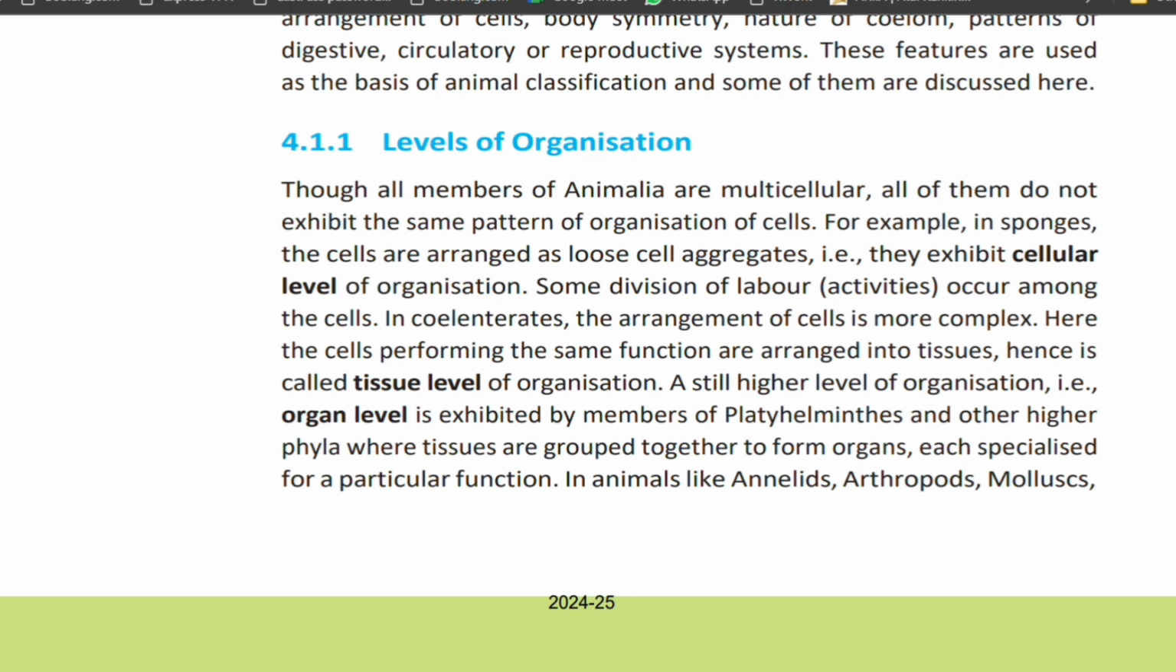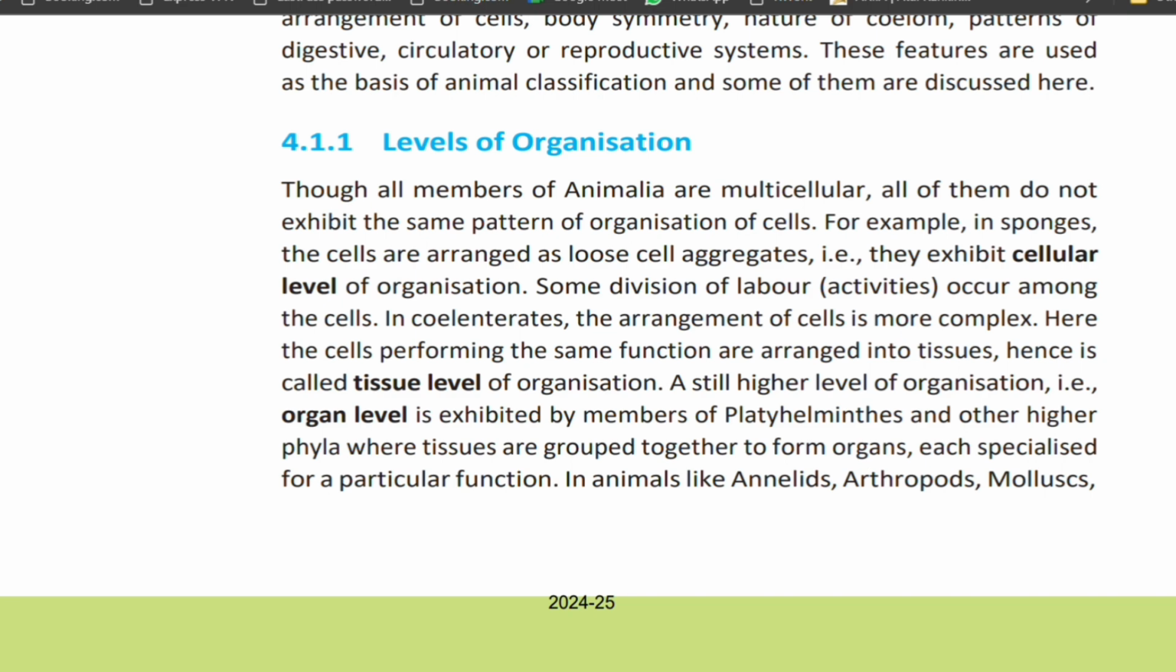4.1.1 Level of organization. Though all members of Animalia are multicellular, all of them do not exhibit the same pattern of organization of cells. For example, in sponges, the cells are arranged as loose cell aggregates, that is, they exhibit cellular level of organization. Some division of labor, that is, activities occur among the cells. In Coelenterates, the arrangement of cells is more complex. Here, the cells performing the same function are arranged into tissues, hence it is called a tissue level of organization.